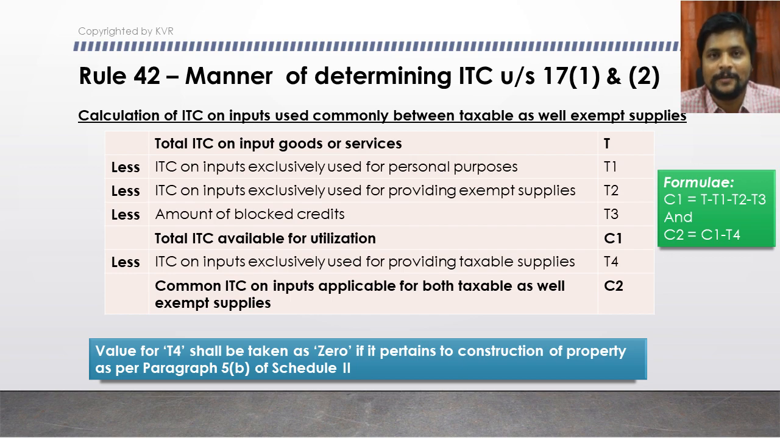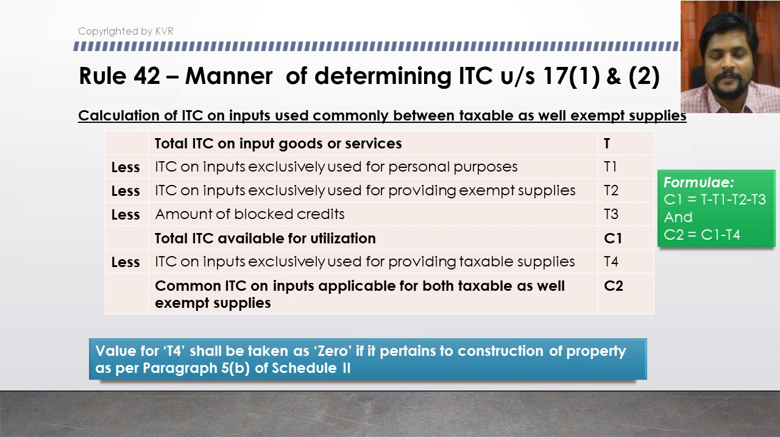Why are we reducing that amount here? Because that amount is eligible as credit in whole. The whole sum amount is eligible as credit. So the intention behind this calculation is to arrive at the input tax credit on inputs that are commonly used between these two. So whatever input tax credit is exclusively used for providing taxable supplies has to be taken away, removed from this calculation. That is the reason we are reducing that amount.